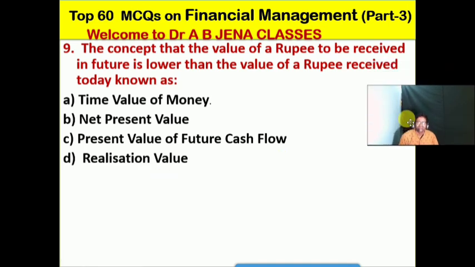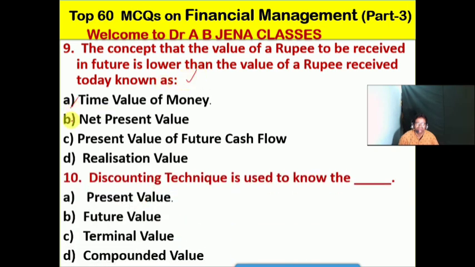So next one, the concept that the value of a rupee to be received in future is lower than the value of a receipt today is known as what? A it's the time value of money, B it's net present value, C it's the present value of future cash flow, D it's the realization. Friends, we have already discussed this, so no doubt A is the right option for this MCQ. So next one हम देखेंगे, discounting technique is used to know for which purpose? A the present value, B the future value, C the terminal value, D the compounded value. No doubt friends, so A is the right option for this MCQ.